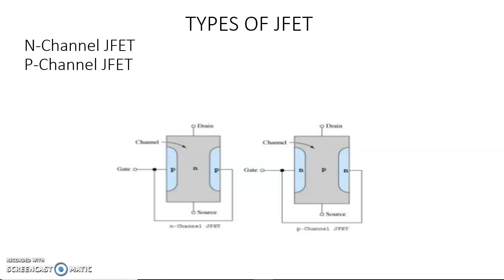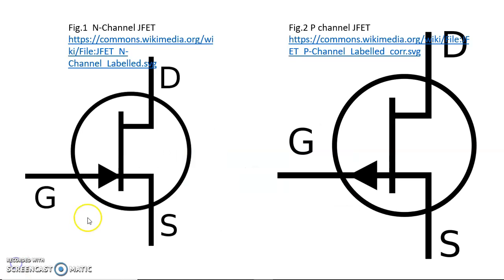Already we have discussed about the definition of drain terminal and source terminal. The drain terminal is the point at which the majority carriers are leaving from the channel is called drain. The source terminal is the point at which the majority carriers are entering into the channel is called source.